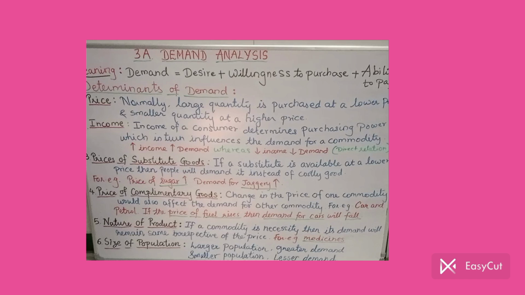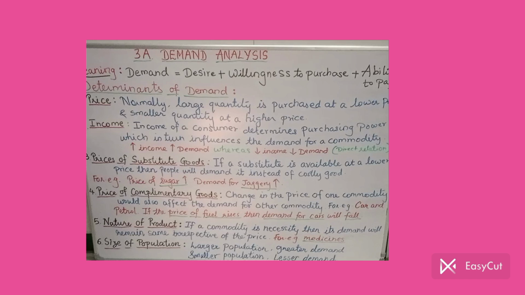I have put it in symbolic form. If the price of sugar rises, then the demand for jaggery will go up. So if the price of one substitute good rises, then the demand for the other substitute will go up. That's what I have shown on the board symbolically.